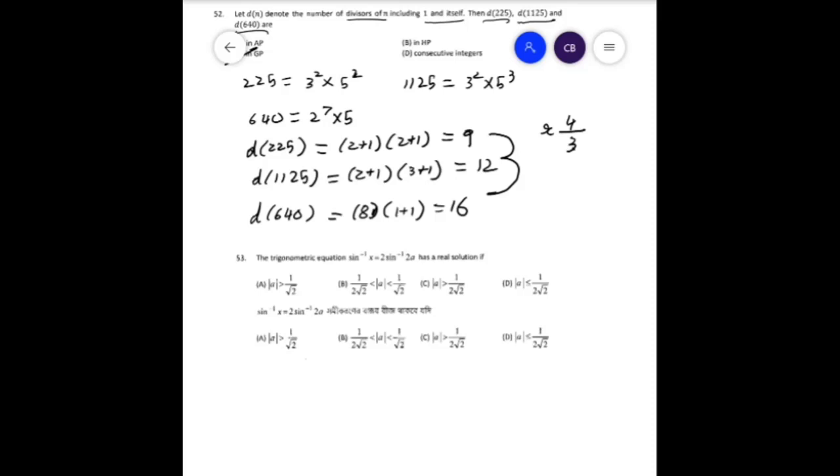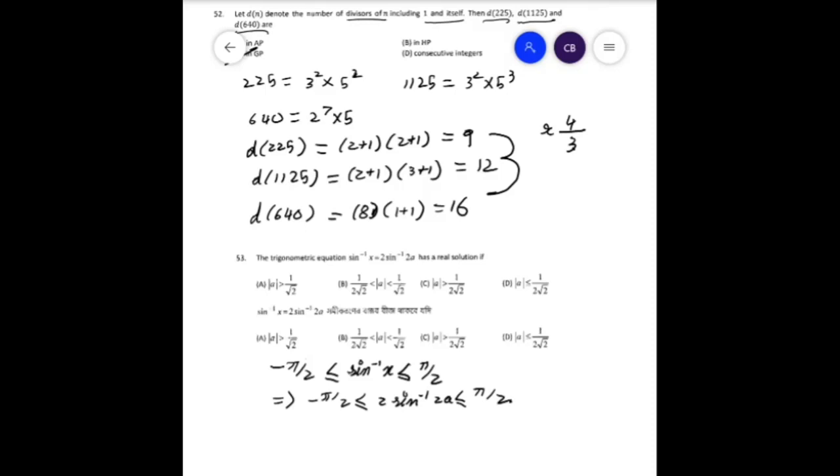In the next question we have a trigonometric equation, sin inverse x is equal to 2 sin inverse 2a. Now in order to solve this, we have to see minus pi by 2 is less than equal to sin inverse x less than equal to pi by 2. This implies that minus pi by 2 is less than equal to 2 sin inverse 2a less than equal to pi by 2.